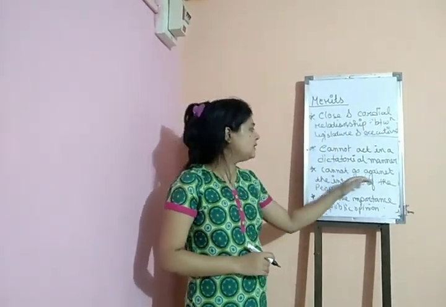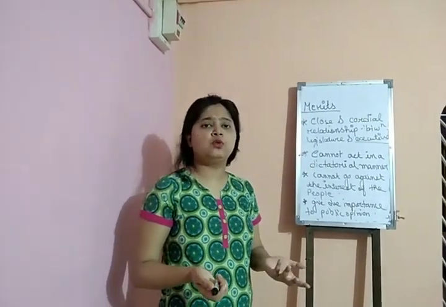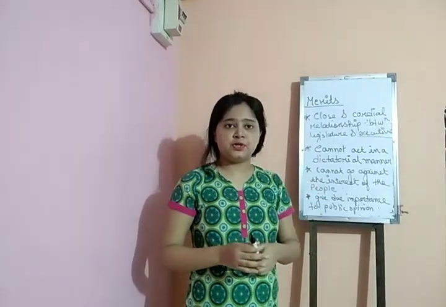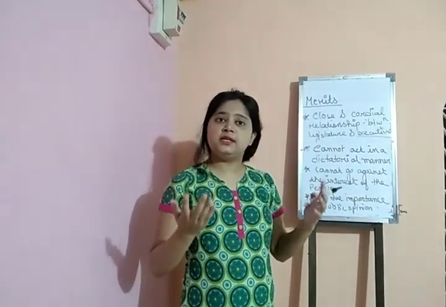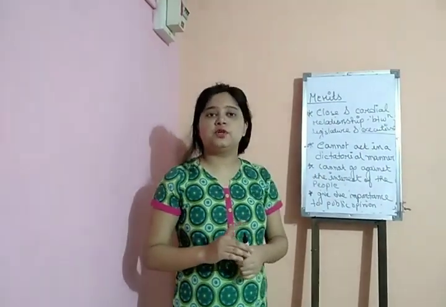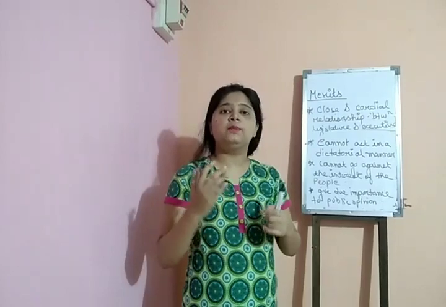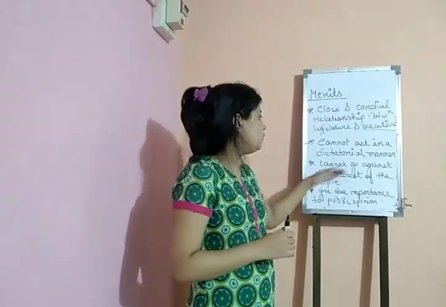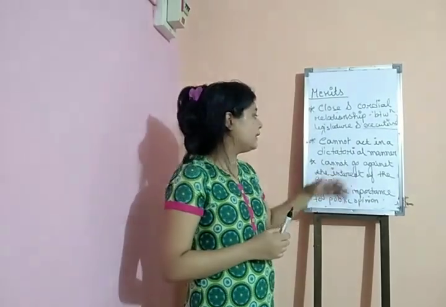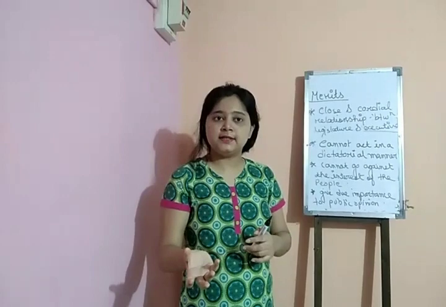The third one is that they cannot go against the interest of the people, because you all know the Prime Minister and the Council of Ministers are indirectly elected by the people. They assume the power only because of the people. Therefore they cannot go against the interest of the people, and if they do, they are accountable to the legislature.